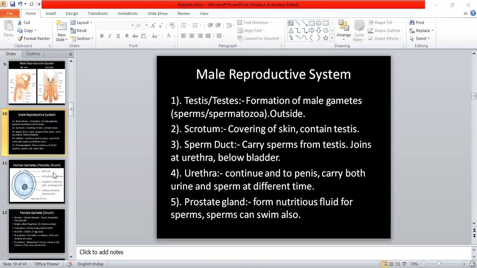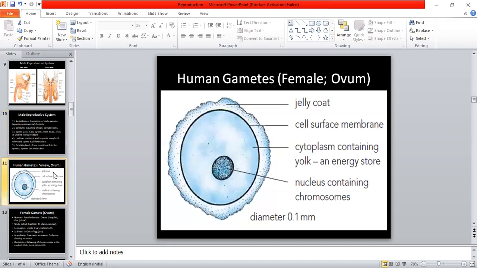Now next thing is human gametes, in which first of all we can see the female ovum. Okay, so female ovum is also known as egg, and ovum is singular, but ova, if we pronounce it, ova is a plural term.